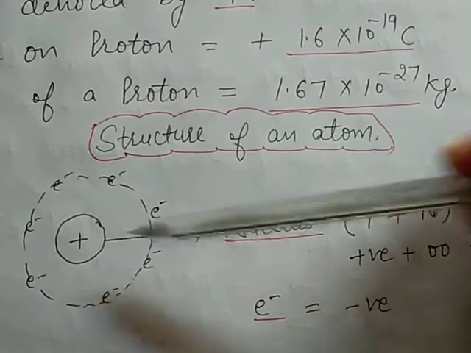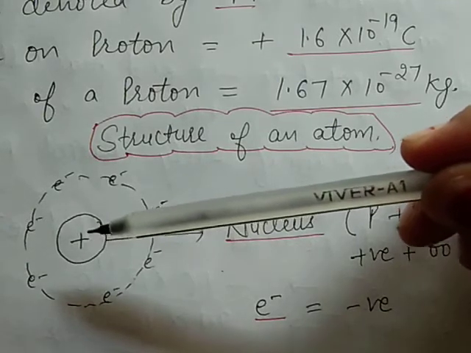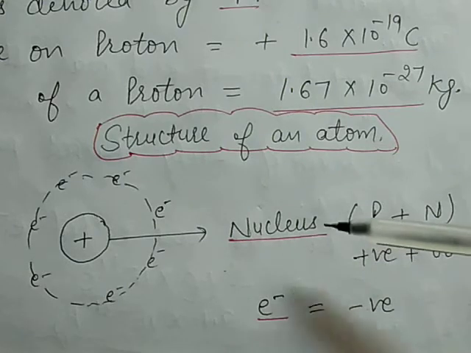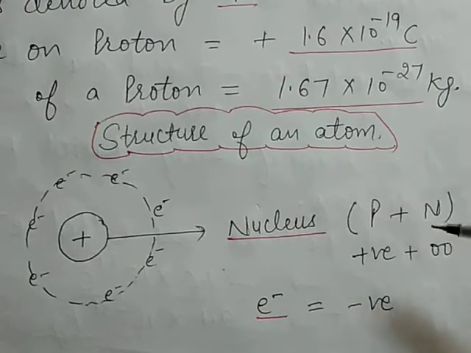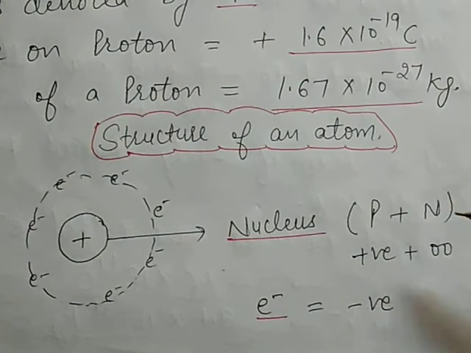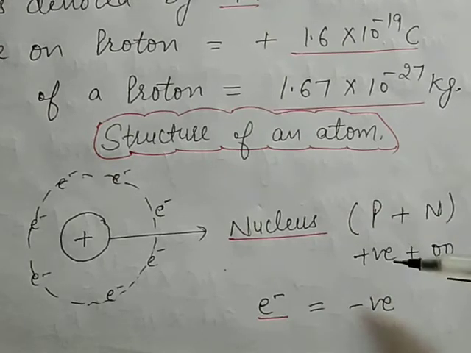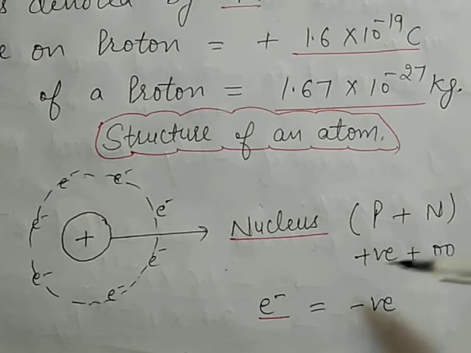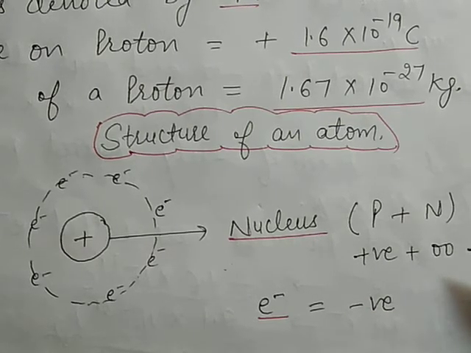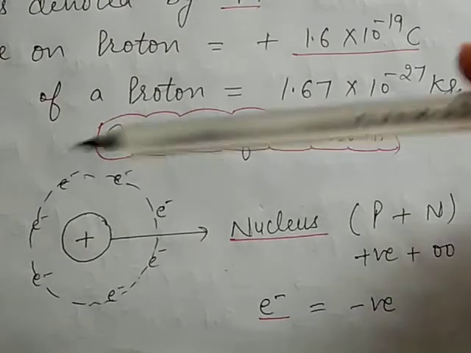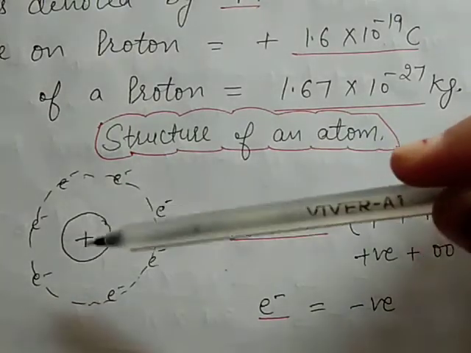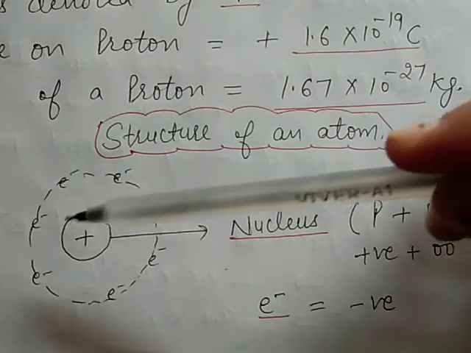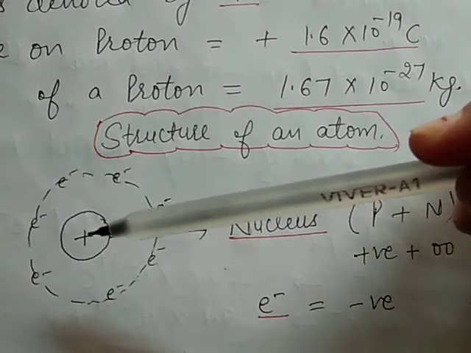This is the nucleus that has a plus charge. Why does it have a plus charge? Because inside the nucleus protons and neutrons are present. Protons show positive charge and neutrons show neutral, means zero charge. So positive plus 0 is equal to positive. The nucleus is made up of protons plus neutrons, so the overall charge on the nucleus is positive.